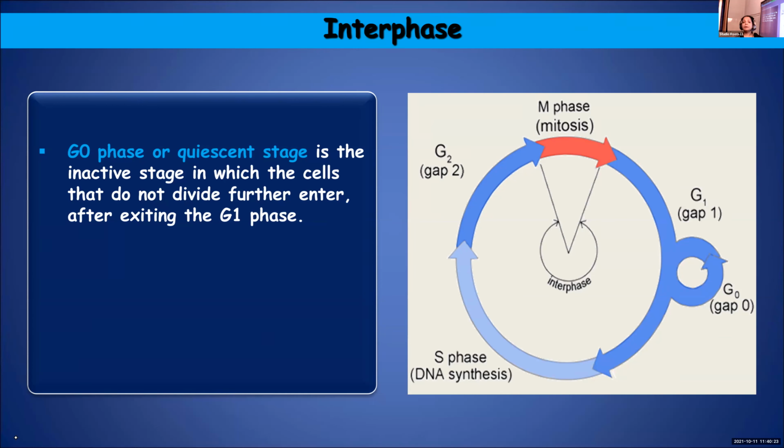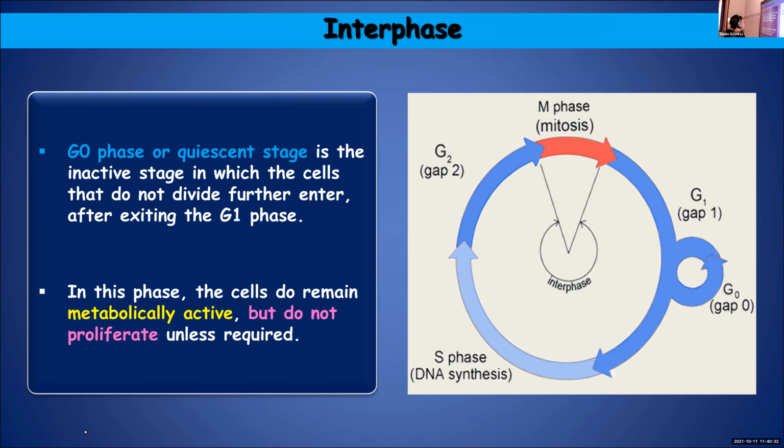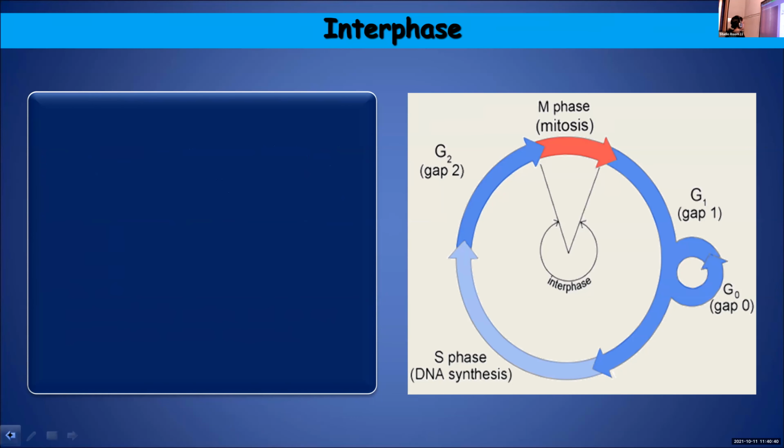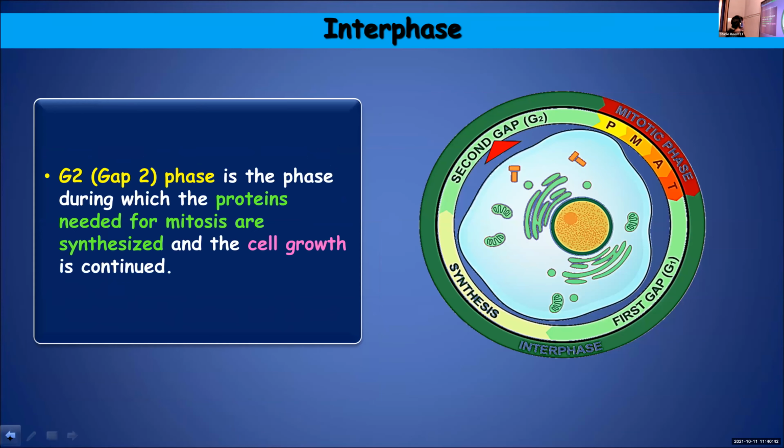Metabolically, they'll be active, but they will not divide. They'll not proliferate during this particular stage. In this phase, the cells do remain metabolically active, but they do not proliferate unless it is required. So with that, we have completed the different stages of interphase.